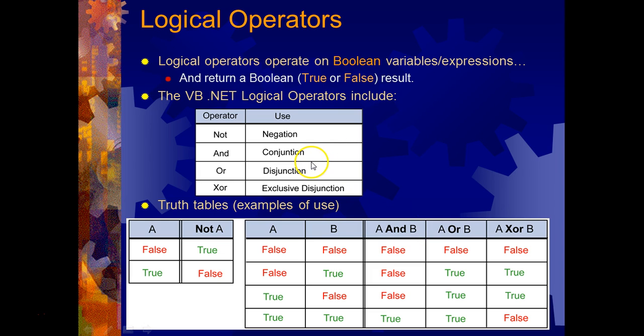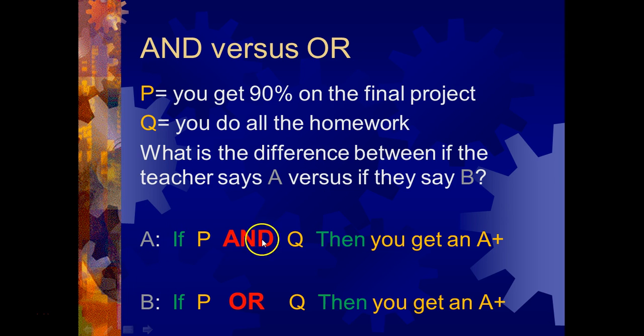So we discussed those words, and, or. So, in other words, let's look at and. We ask, if statement A is true and statement B is true, what about the statement A and B? In other words, if your teacher says this and you get 90% and you do all your homework, will you get the A plus? And the answer is yes, according to what the teacher said.